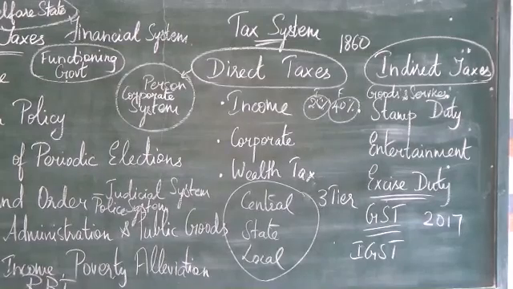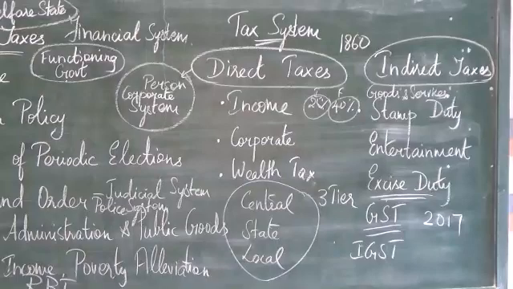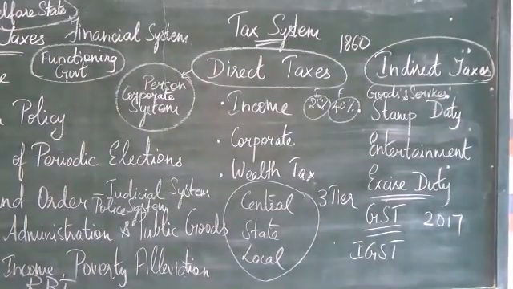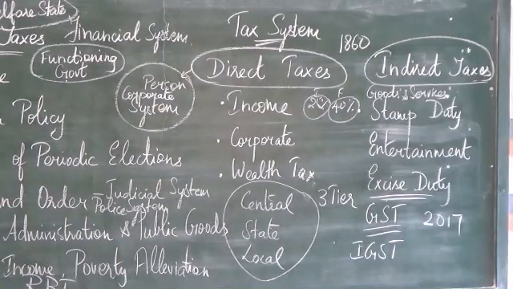Almost all the necessities are exempted from this tax, that is IGST. So this is the structure of GST. We have intrastate GST that we have to pay within the state, then we have the Integrated Goods and Services Tax.